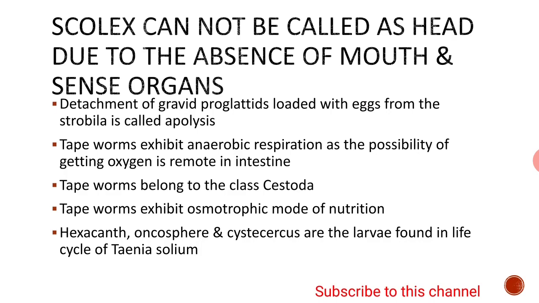Tapeworms exhibit anaerobic respiration as the possibility of getting oxygen is remote in the intestine. This is a parasitic adaptation because it is living in a habitat where oxygen availability is less. The tapeworm has switched over to anaerobic respiration.